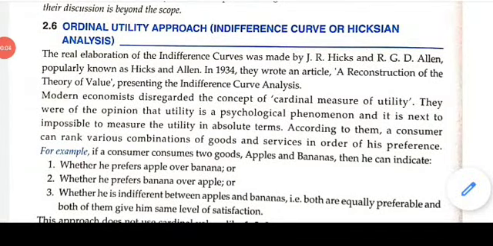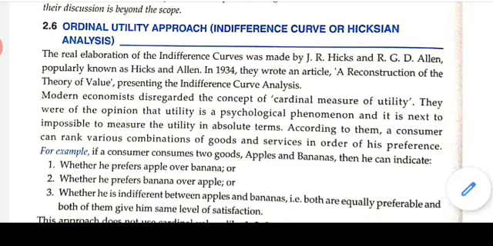So today in this video we are going to discuss the second approach, the second approach of consumer equilibrium. The first approach, the cardinal utility approach, we have already discussed. Today we are going to start with the ordinal utility approach, also called the indifference curve or Hicksian analysis. As you all know, according to the cardinal approach we can measure utility, isn't it?